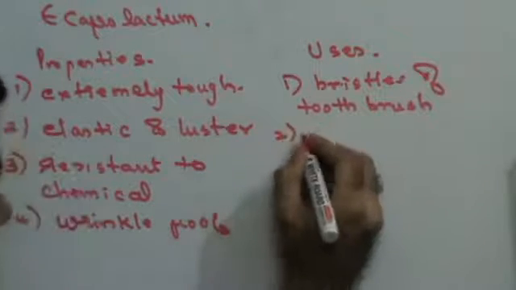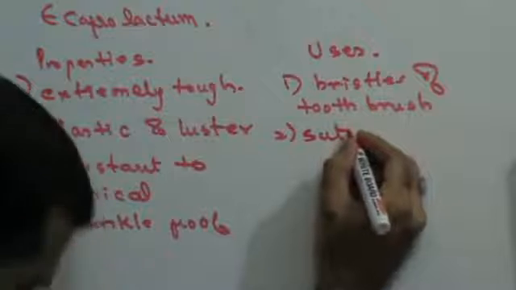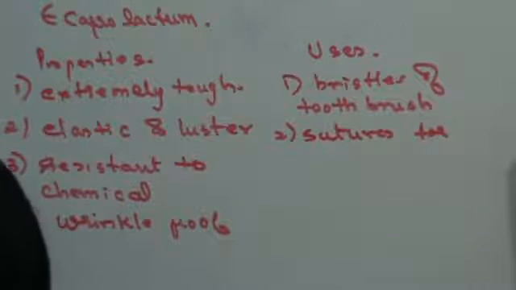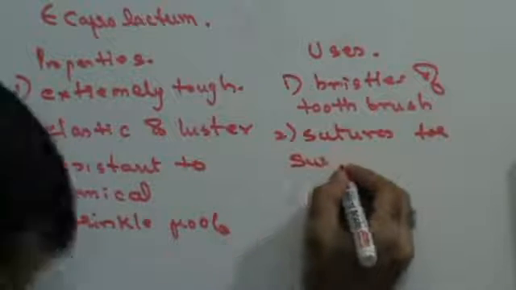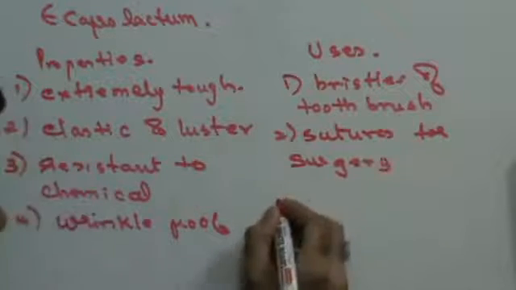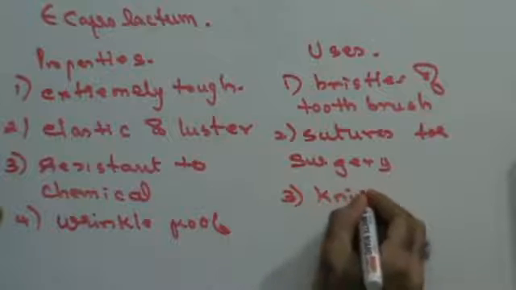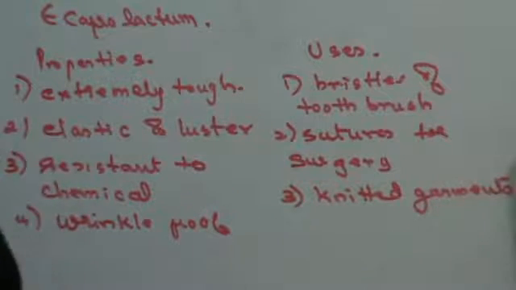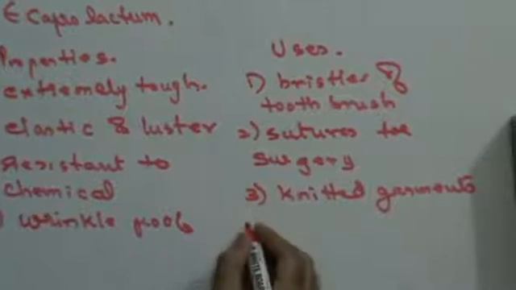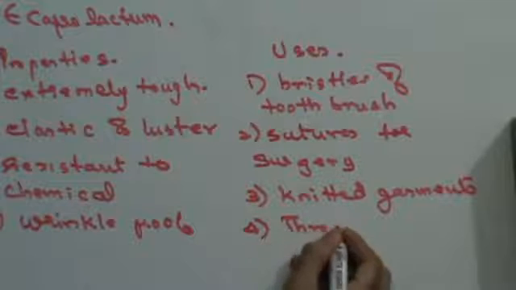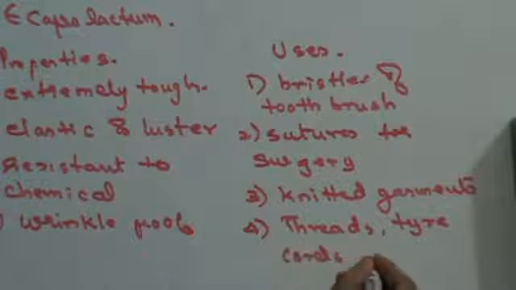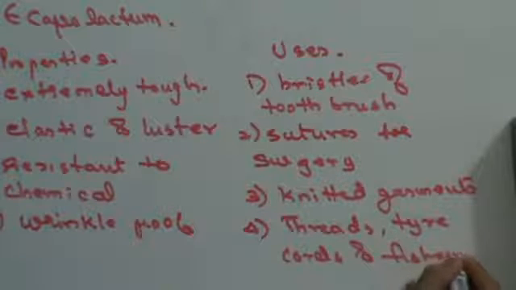Then it is used as structures for surgery. Then it is used to make knitted garments. And it is also used to make threads, tire cords and fisherman's net.